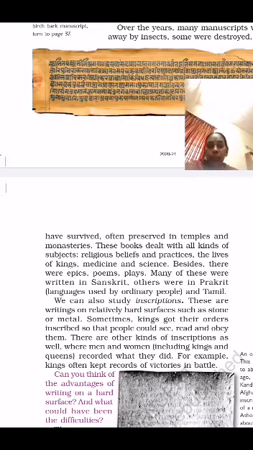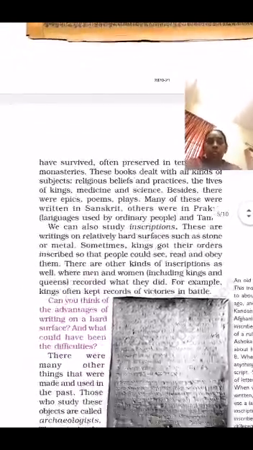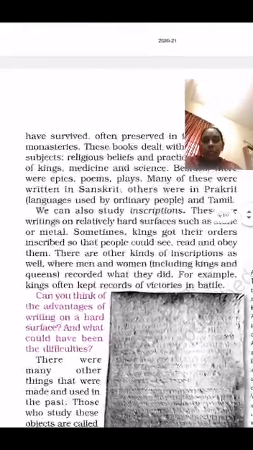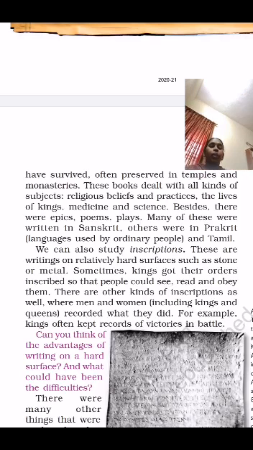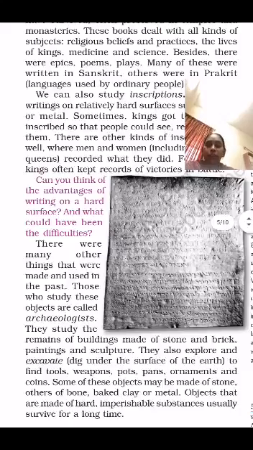So after that the people started to write inscriptions. The inscriptions means you can see that they used to write on stone or metal also. Kings gave their orders in script, and people could see and read and obey them. So inscriptions as well, where men and women including king and queen recorded what they have done, how many battles they fought, and how many wars they have done also. Here we can see that.